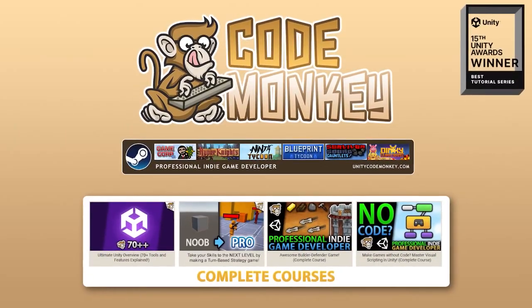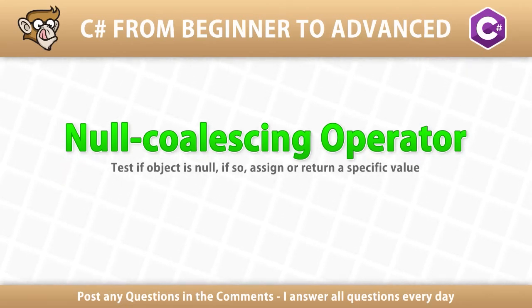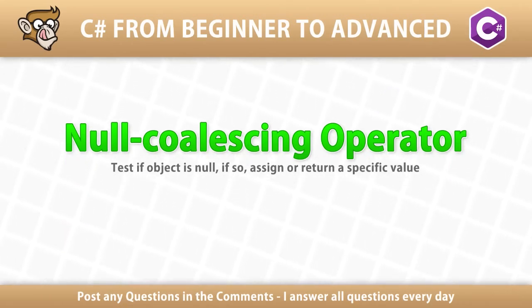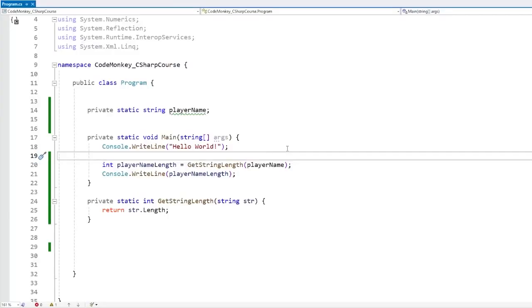Hello and welcome, I'm your CodeMonkey. In this lecture, we're going to learn about the null coalescing operators. These two will let you easily test for null and return a value, or test for null and do some logic. Okay, so the null coalescing operator.